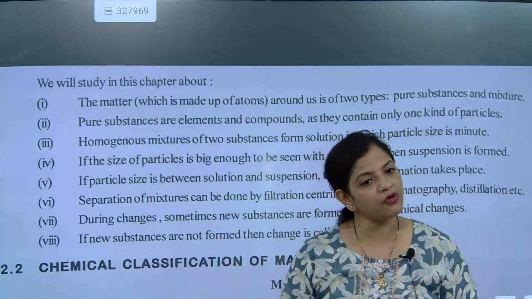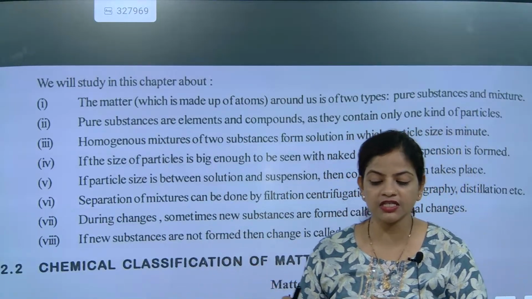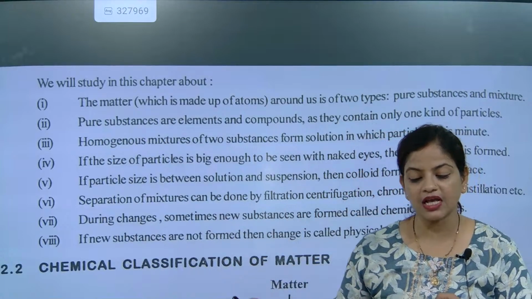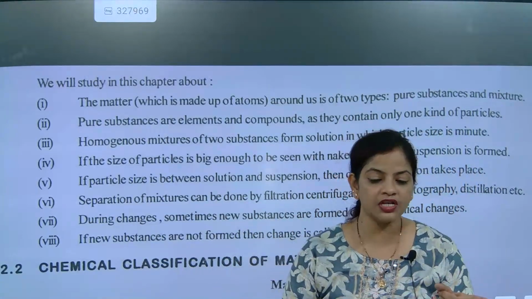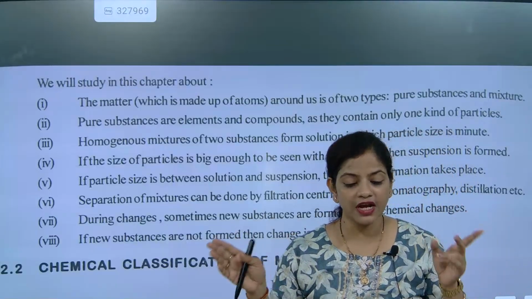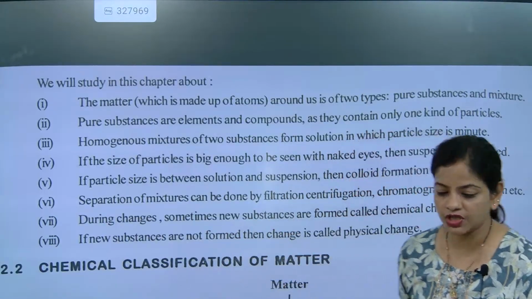What are the two types of mixture? One is homogeneous mixture, second one is heterogeneous mixture. So mixture can be classified into two types, homogeneous and heterogeneous.